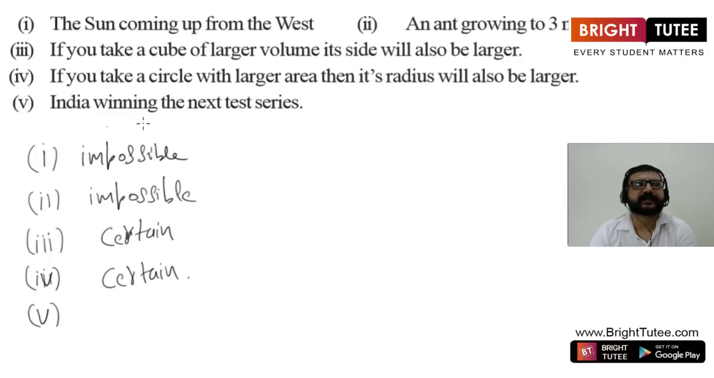Now the fifth statement here is, India winning the next test series. Now this situation is not certain, but it can happen. So therefore it will come under the category not certain but can happen.